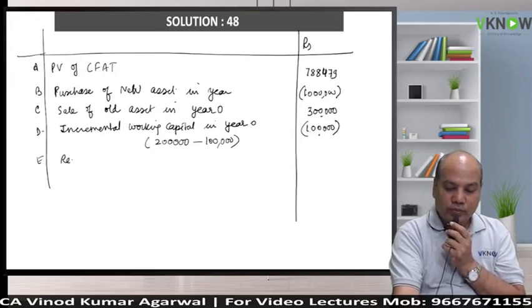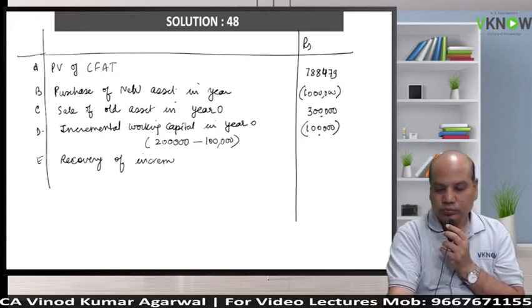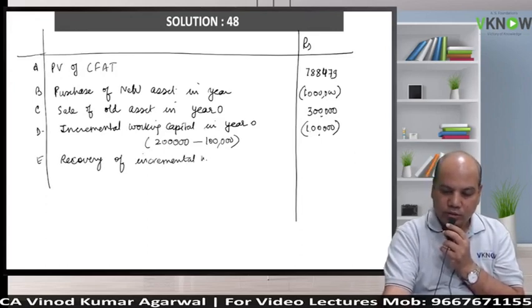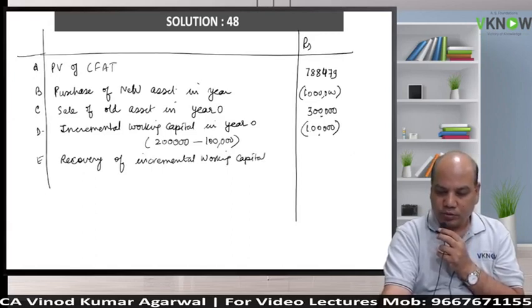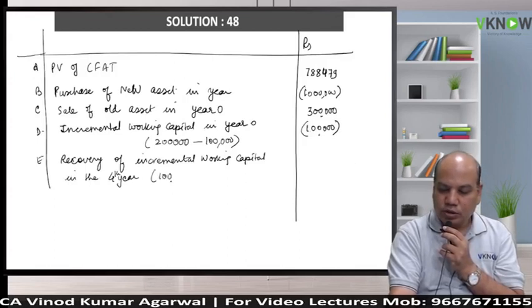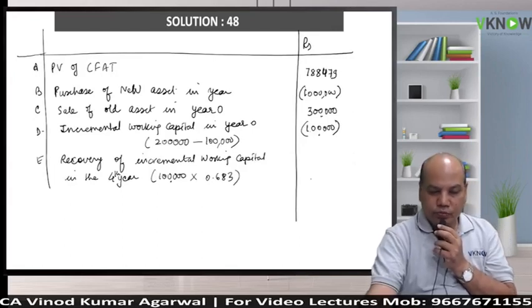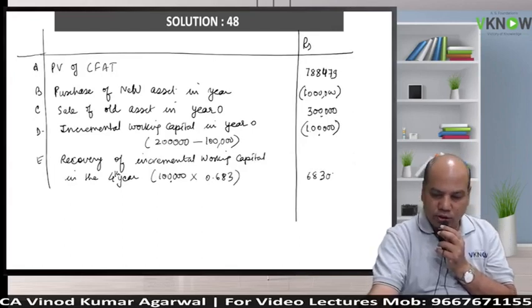Don't forget that. Recovery of incremental working capital, sometimes students forget this. In the fourth year. Because it is the fourth year, I will have to multiply by the fourth year PV factor 0.683, which will give you 68,300.